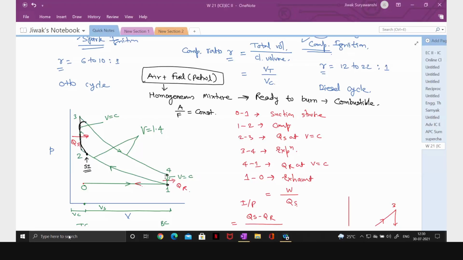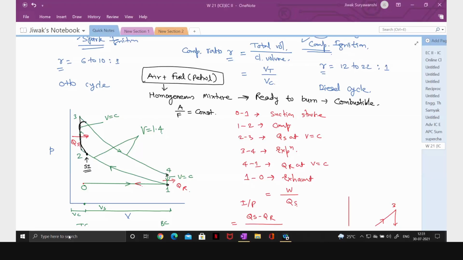So basically, it is because of what? Because of that constant volume heat rejection we are considering. See here, what happened at 4? At 4, the exhaust valve opens, isn't it? Exhaust valve opens at 4.